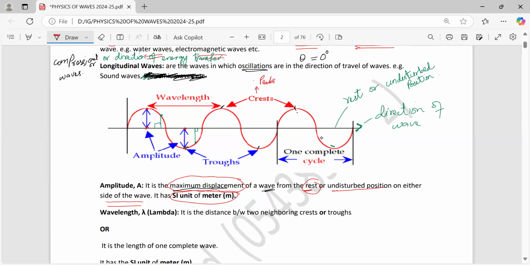So again, it is the maximum displacement of a wave from rest or undisturbed position on either side of the wave. From here till here, this distance is amplitude. I can denote it with capital A. From this peak to the rest position, this distance is also amplitude. In other words, for understanding, you can say height of a peak or height of a trough. But technically, if it is asked in exam, mostly it is part of the MCQs, and I will discuss many with you, and you will be getting the homework, of course.